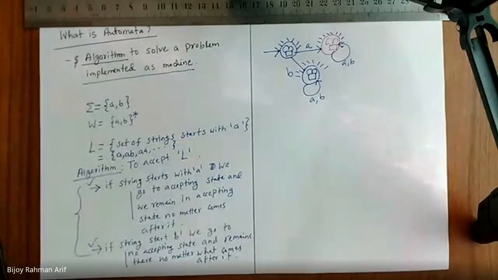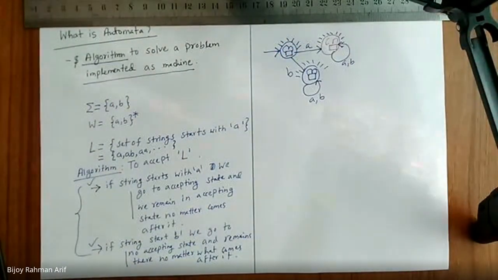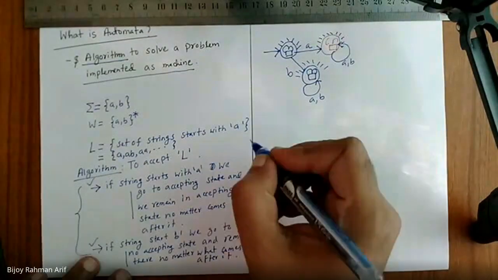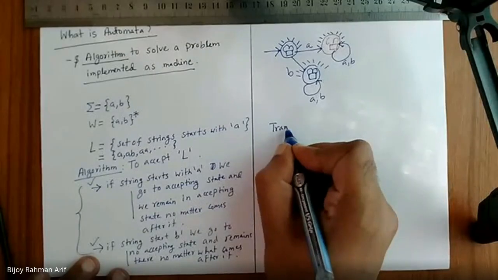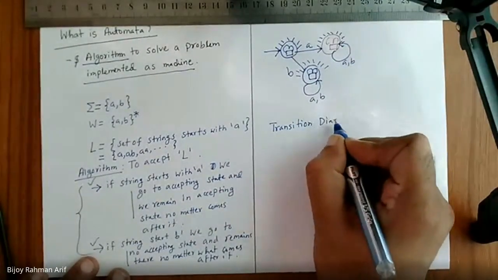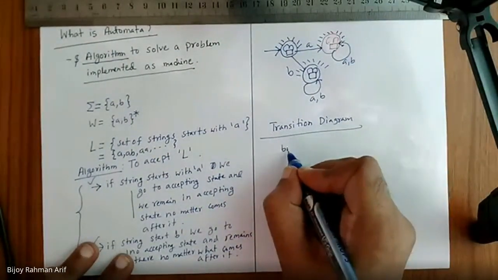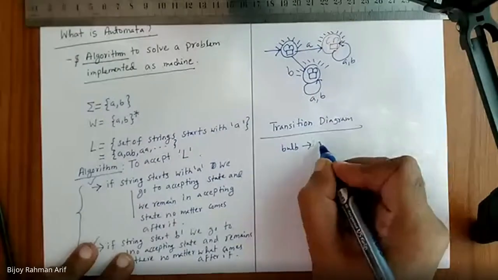So this kind of thing can be converted to a transition diagram. We call it a transition diagram. What would be the transition diagram? Each of these bulbs is considered a state.